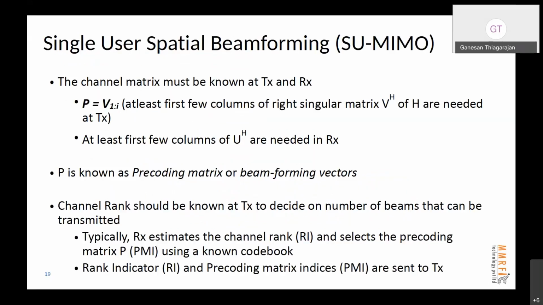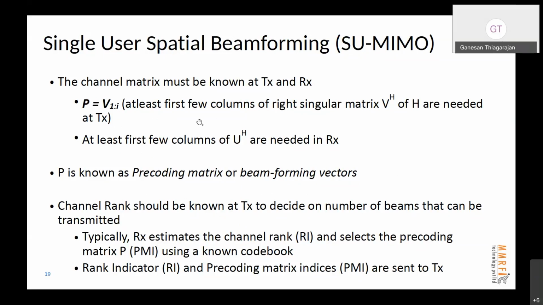So now, single user beamforming. These are all a bit technical, and if you are not following it, it's okay. There is enough literature in tutorial papers. Otherwise, you can send me a mail, and I can give you those references.